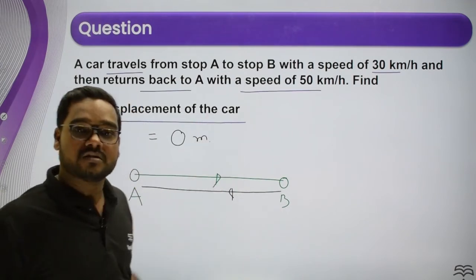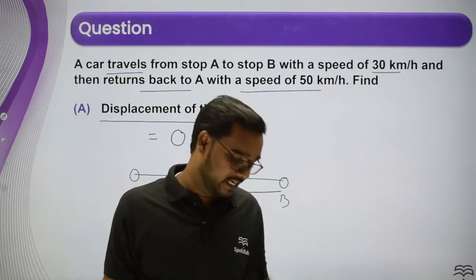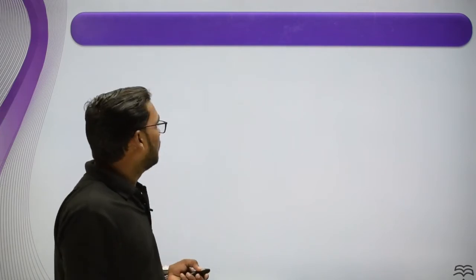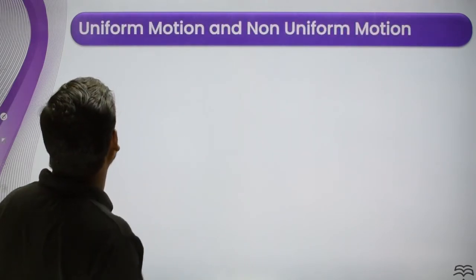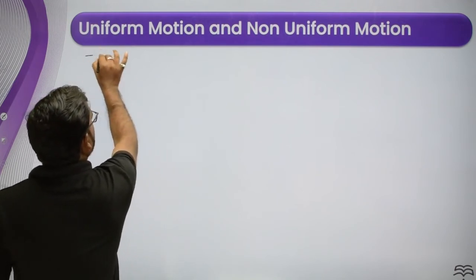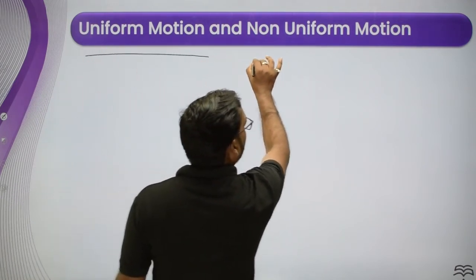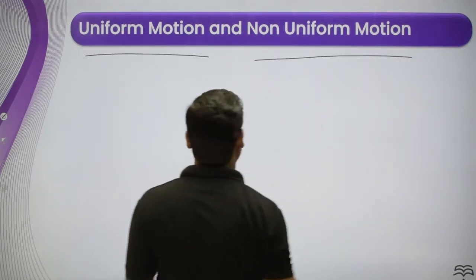Because the initial and final positions of the particle are the same. So move to the next topic. What is the next topic? We have the next topic: uniform motion and non-uniform motion.